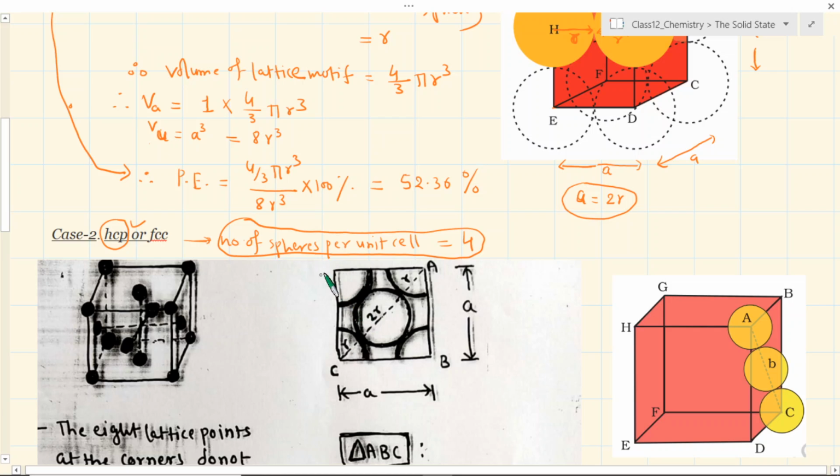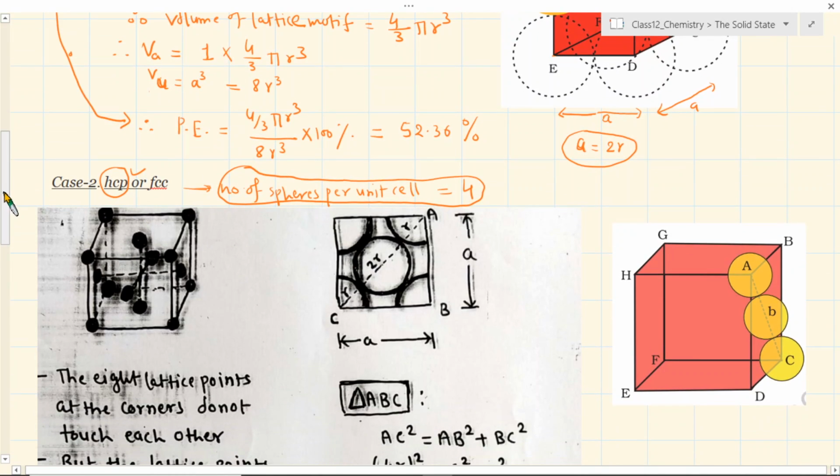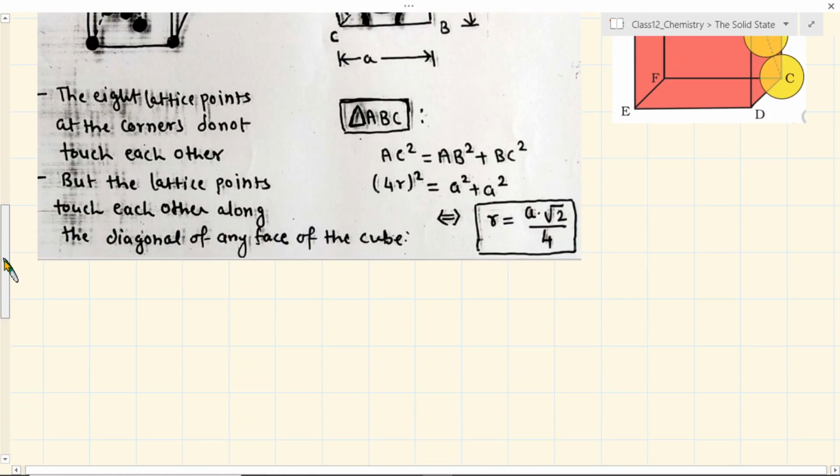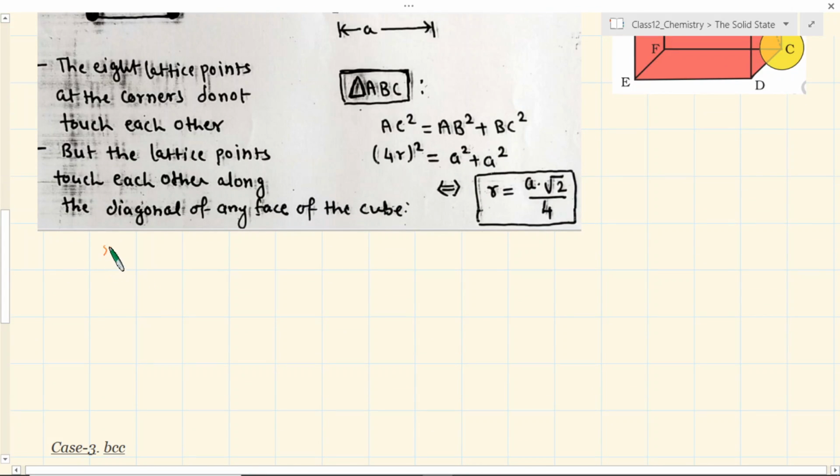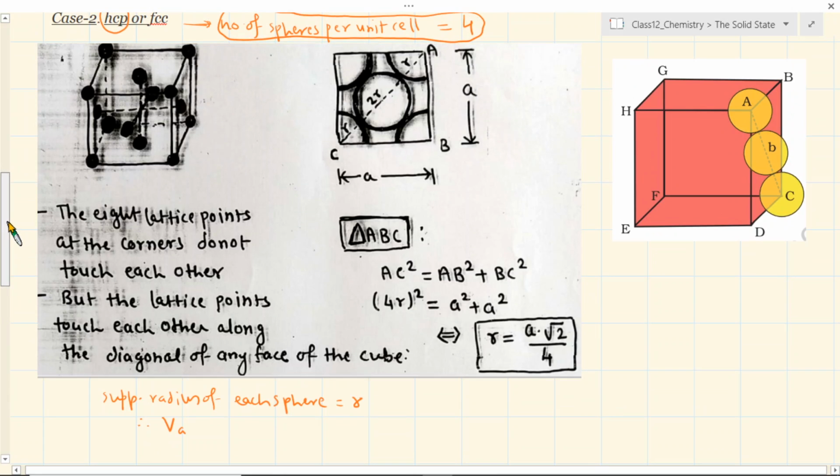Because if each sphere has radius r again, if we imagine in the same way as we did in the previous case. So suppose radius of each sphere is r, therefore VA, that means the volume occupied by the spheres per unit cell.